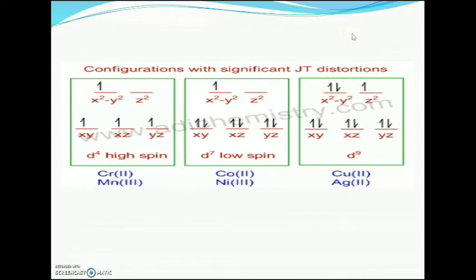Since the ligands in the xy plane move further away, the dx²-y² orbital becomes more stable than the dz² orbital, thus destroying the degeneracy of the eg orbitals.